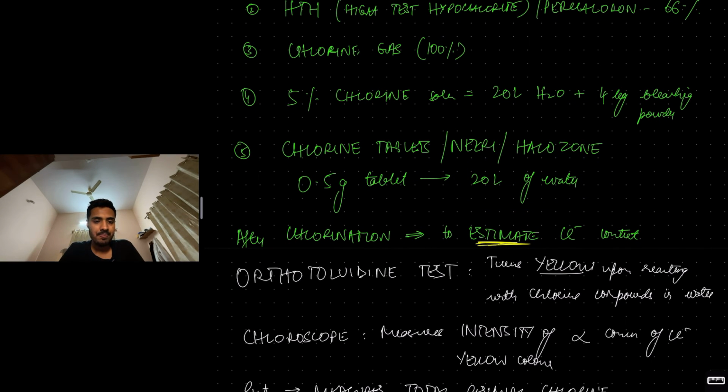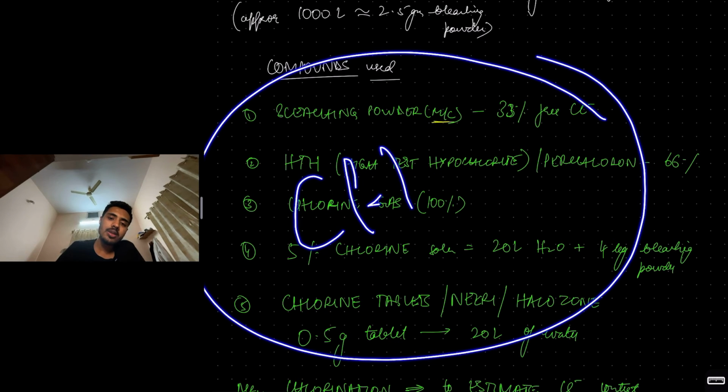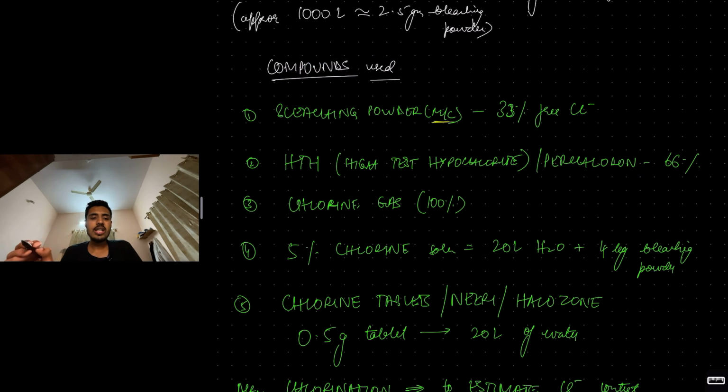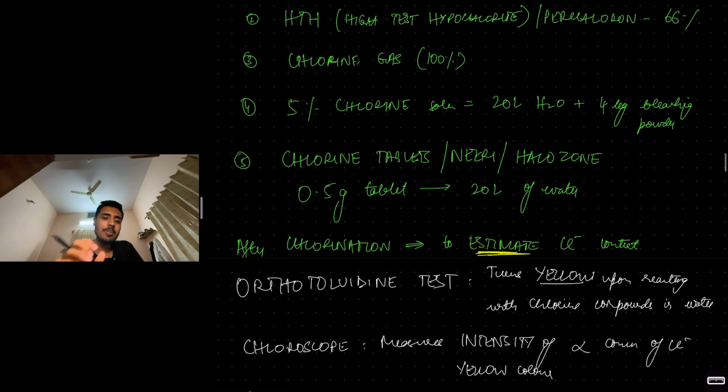Okay, so these are the different forms of chlorine which you can add. Most commonly bleaching powder, 33%. Perchloron, high test hypochlorite, 66%. Chlorine gas, 100%. 5% chlorine solution, 4 kg powder in 20 liters water. Chlorine tablet, 0.5 gram tablet, 20 liters of water.